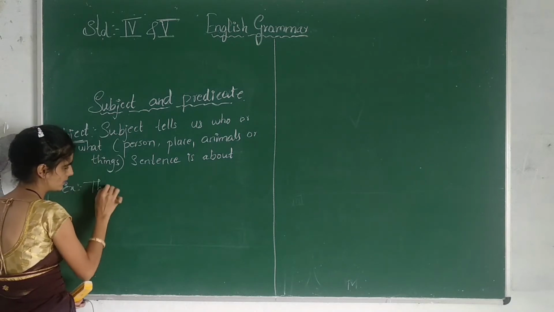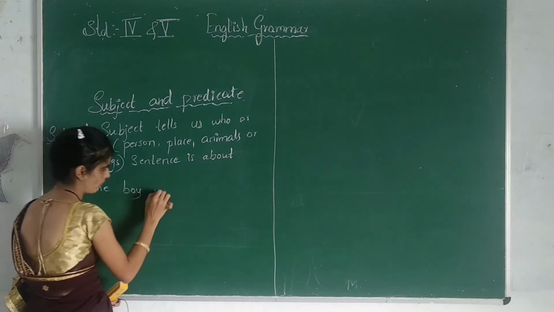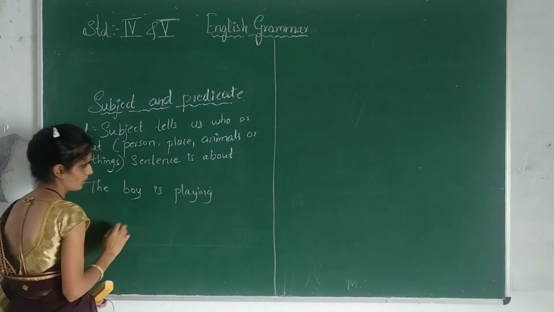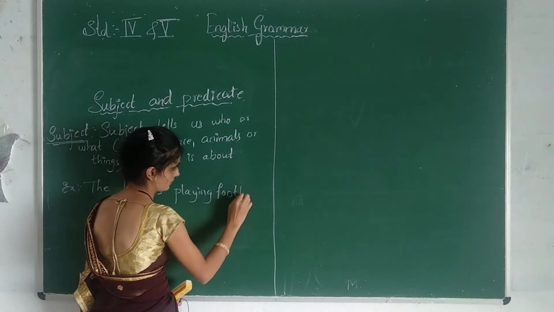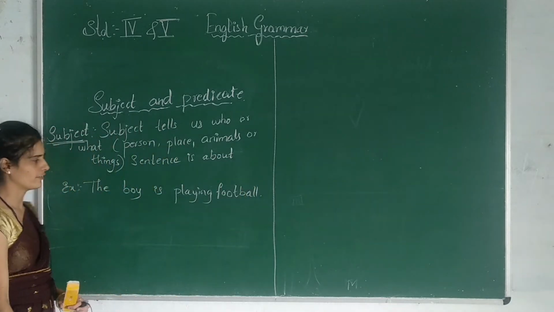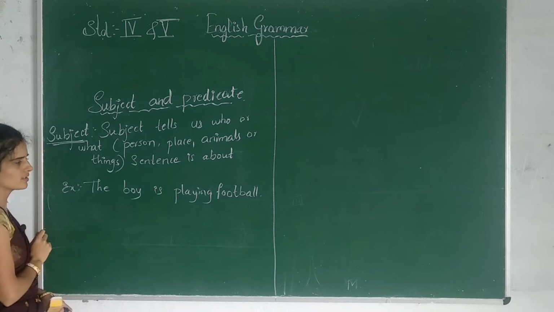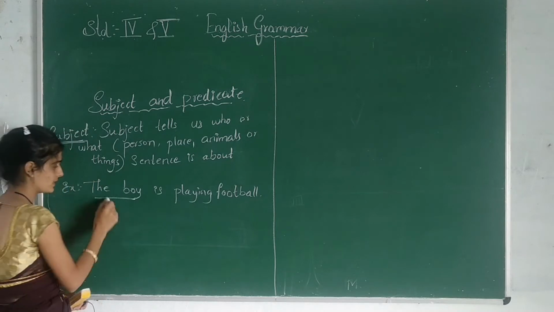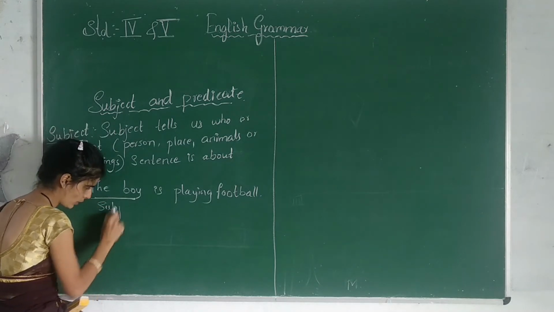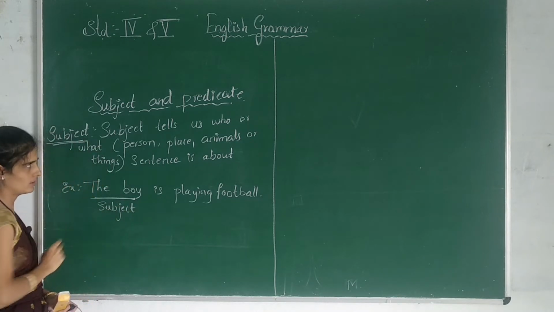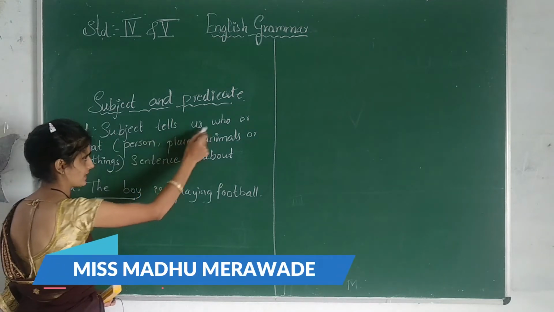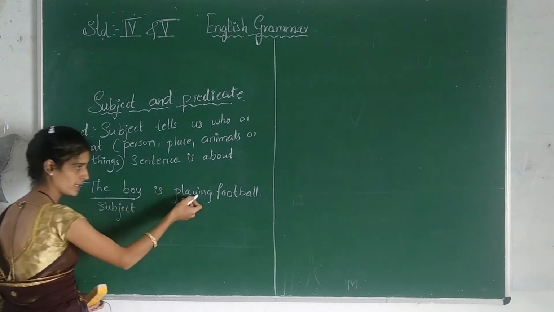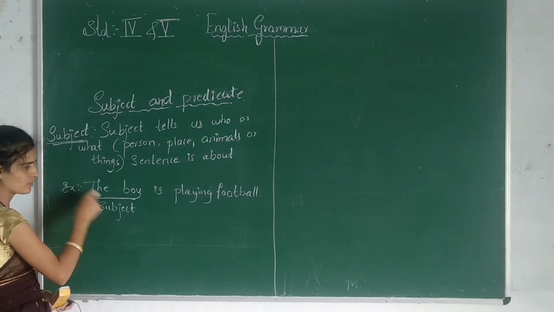The boy is playing football. Which is the subject in this? The boy. What is he doing? He is playing football. So the boy is the subject here. What does the subject say? Subject tells us who or what. Who means here the boy. The boy, what is he doing? He is playing a football. So it is a subject.